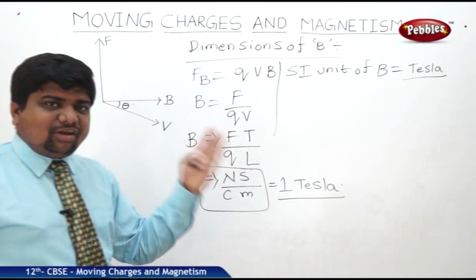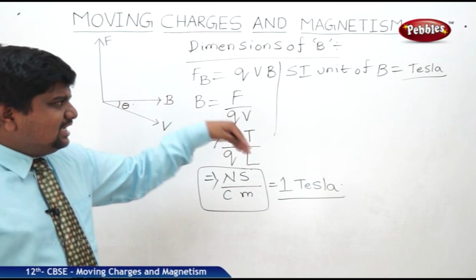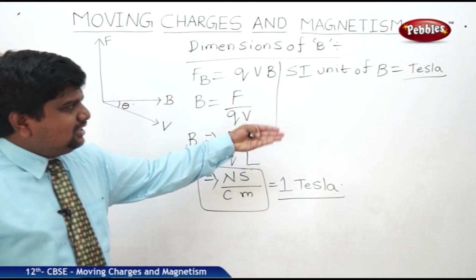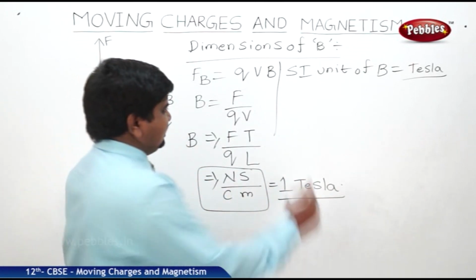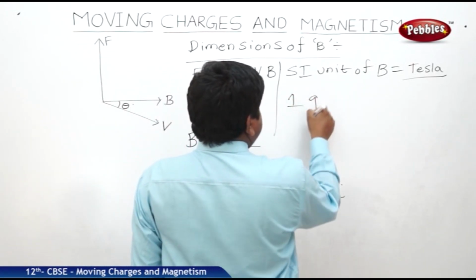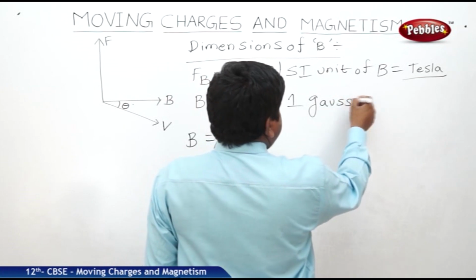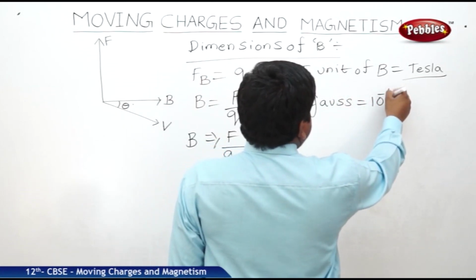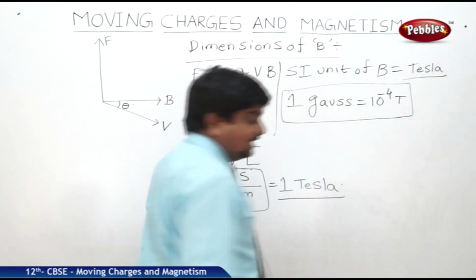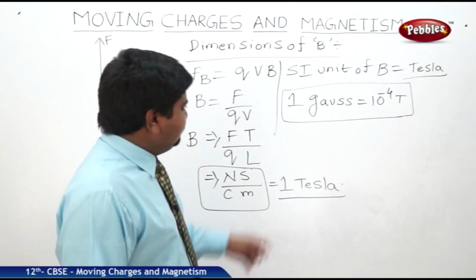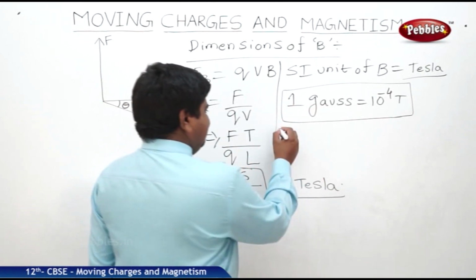But Tesla is rather a large unit. So for large values, it is better to use a smaller unit to measure magnetic fields. We can write 1 Gauss is equal to 10 to the power of minus 4 Tesla. So what about the Earth's magnetic field? What is the Earth's magnetic field?